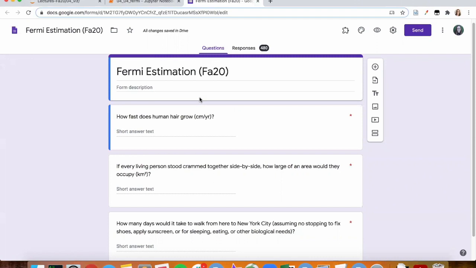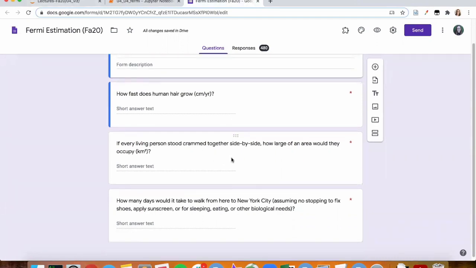So just to remind everybody who maybe doesn't remember at this point, or who maybe didn't fill it out, this was the form. It had 3 quick questions. I asked you not to Google and to just answer how fast human hair grows in centimeters per year. The second question was, if every living person stood crammed together side by side, how large of an area would they occupy in kilometers squared? And the third was, how many days would it take to walk from here to New York City, assuming no stopping to fix shoes, apply sunscreen, or for sleeping, eating, or other biological needs?